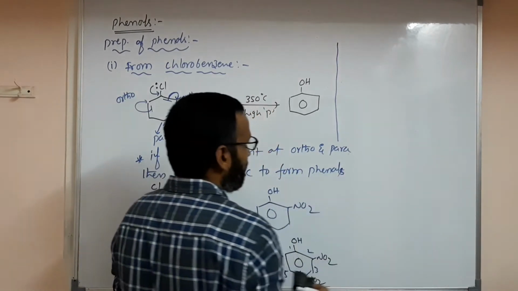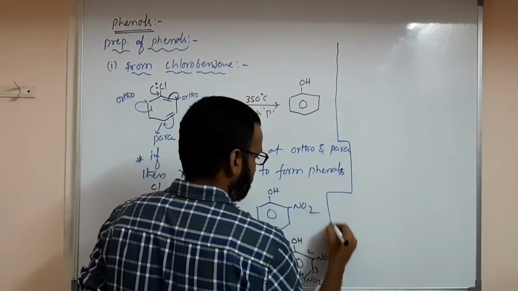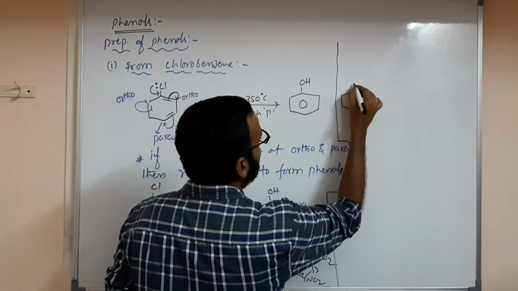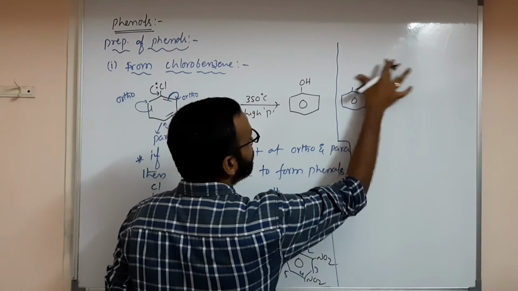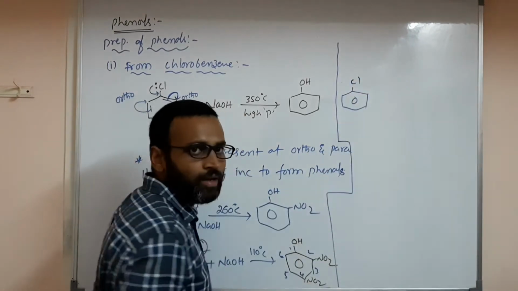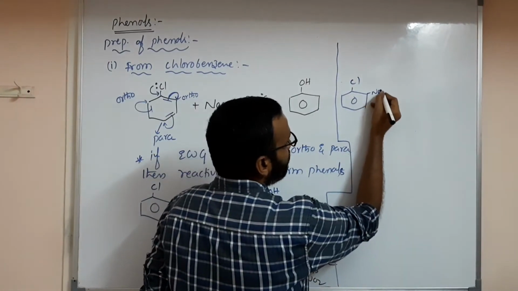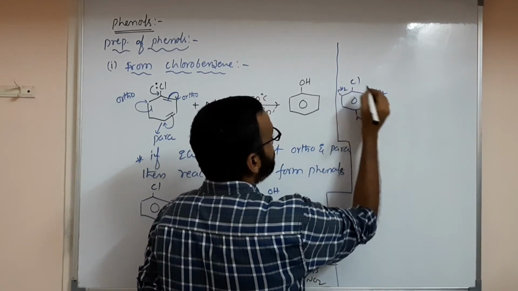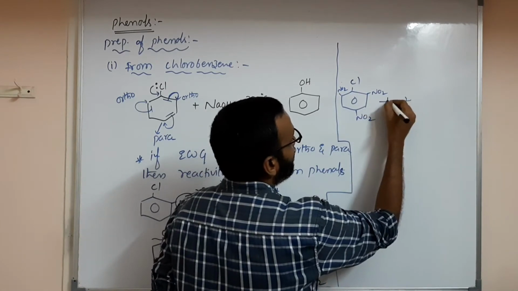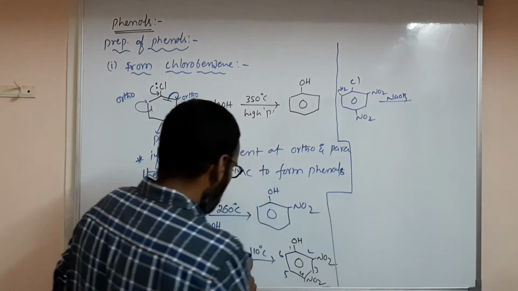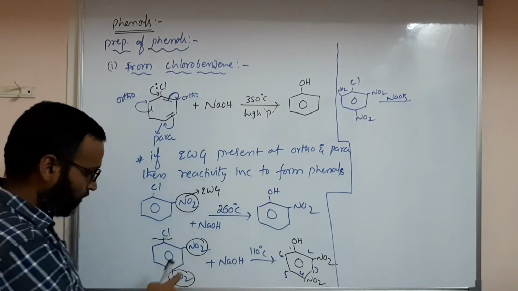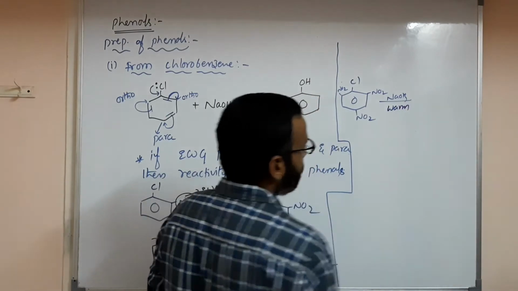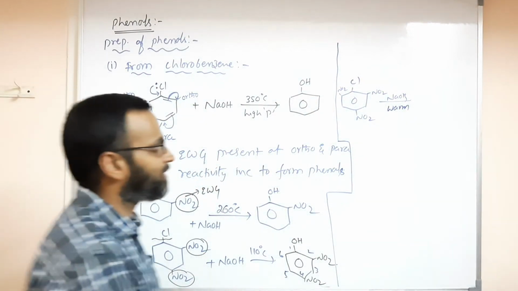If you are using three NO2 groups, what happens? Like this: C6H5, Cl here, and NO2 here, here, and here also. Then when I use NaOH, simple warming, small heating, is enough.